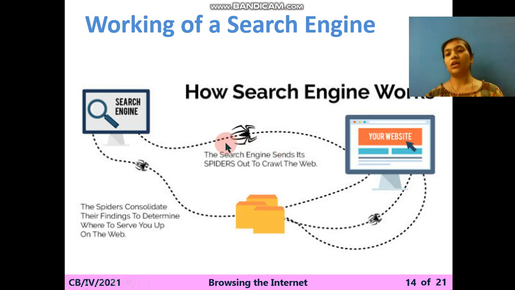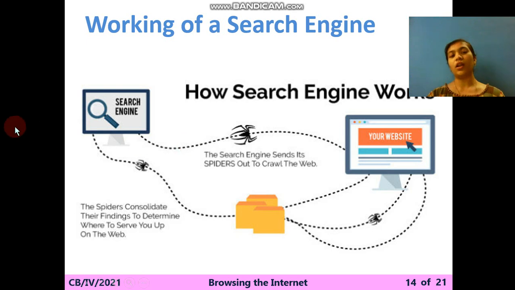Means what happened, for example, you want to search anything, you are typing the keyword, you are typing the sentence. What will be displayed to you when you press the enter key? It will display the website in front of you, right? So when you search, the spiders come with some of the information that is related to the keyword, related to the search sentences, right?